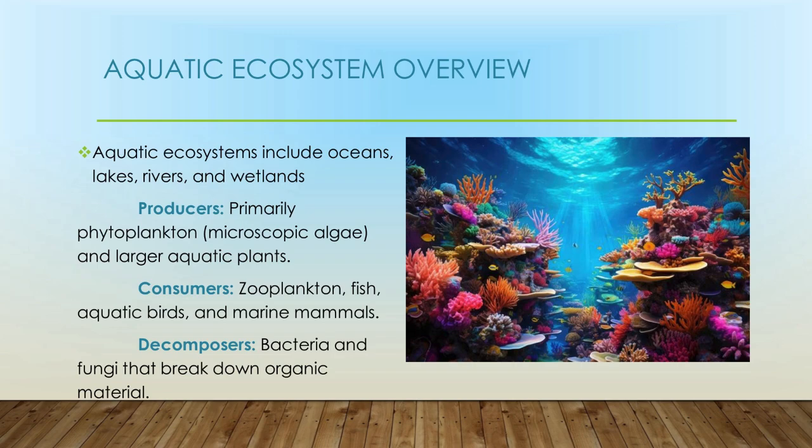These phytoplankton are eaten by zooplankton, which are small microscopic animals. Fishes, aquatic birds, or marine mammals can be the consumers, and those consumers are decomposed by decomposers such as bacteria and fungi that break down the organic material.